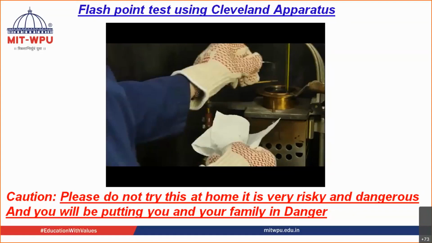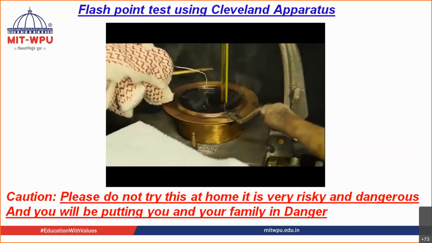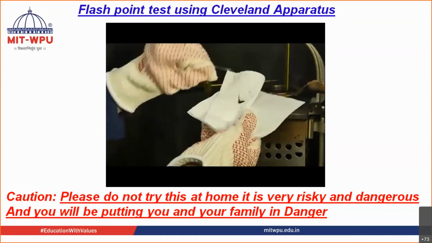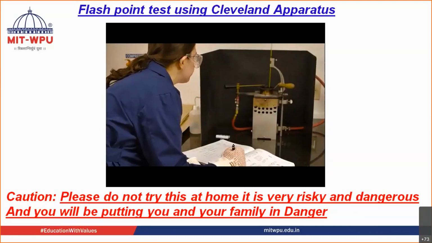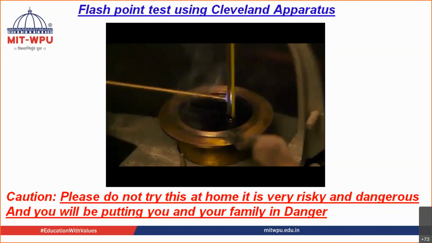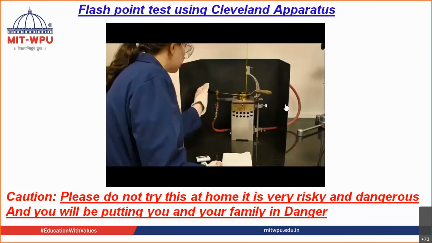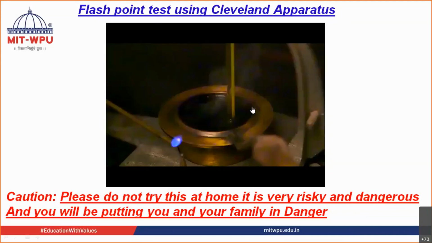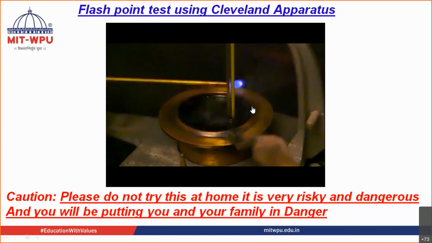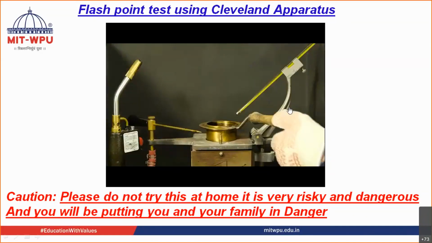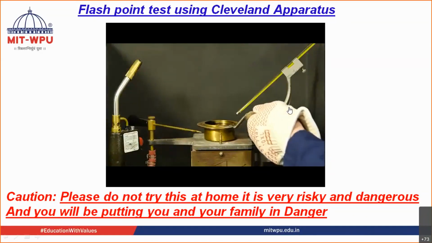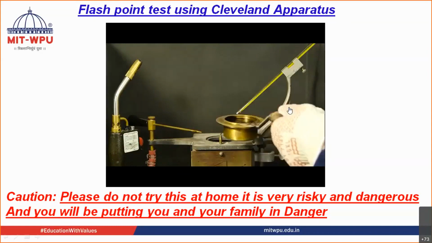If any film forms on the surface of the asphalt, carefully push it to the side before applying the flame. This is for their product. When a large flame appears at any point on the surface and instantaneously propagates itself over the surface, that is the flash point. A blue halo or enlarged flame may appear but does not count as the flash point. After recording your results, allow the machine to cool to a safe temperature before removing the test cup and cleaning.